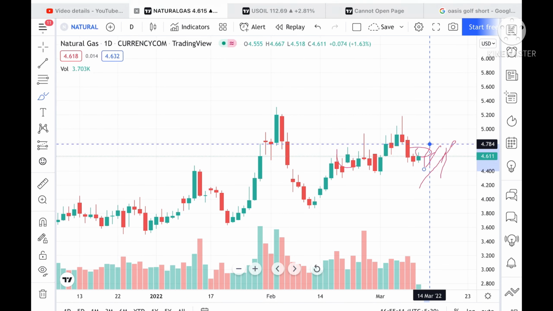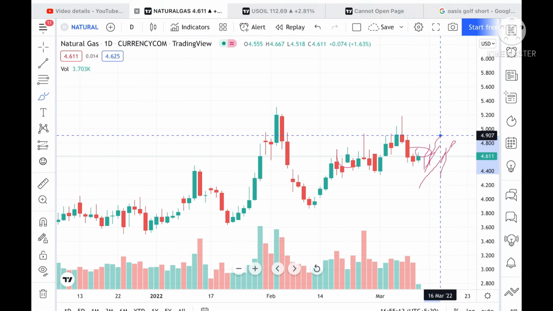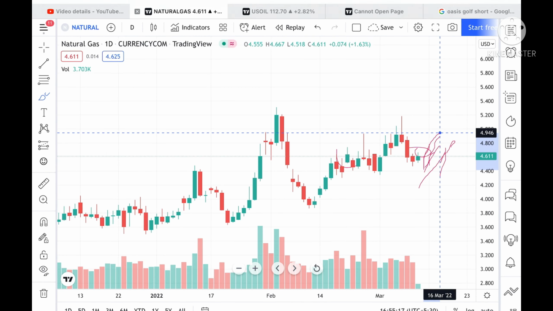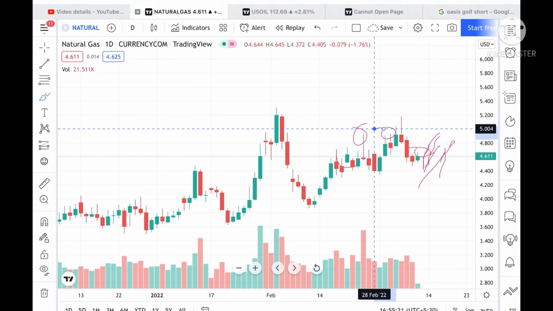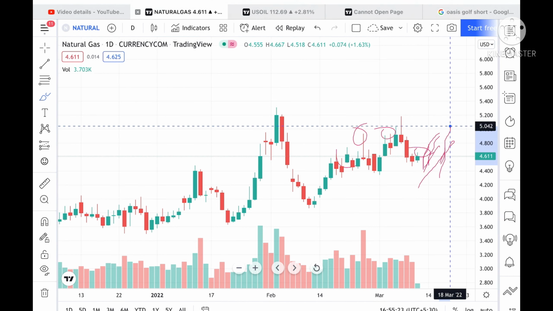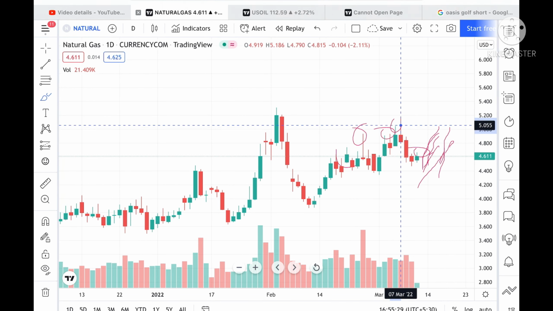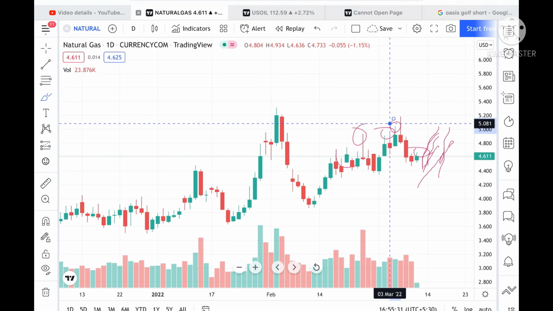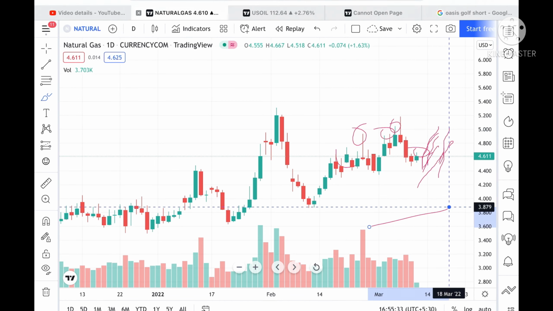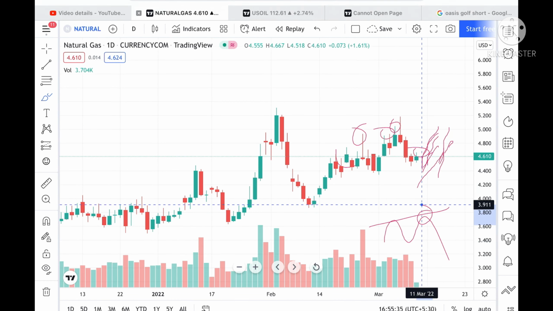If the price sustains above this level, it can go further upside towards 4.900, and if it sustains above this level, it can touch 4.946. This 4.946 has already been tested twice here, so the chances of going towards 5.02 are high. If it touches this level, it is a resistance which has not been tested here, so the chances will be high that it can bounce back from this level.